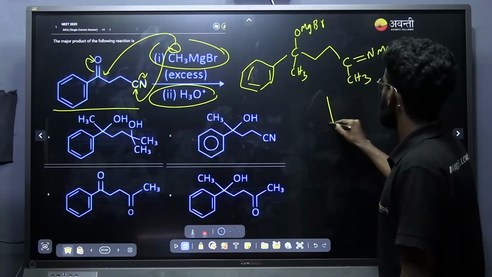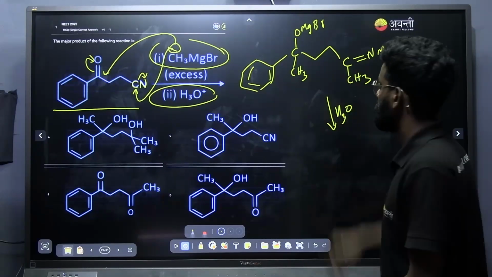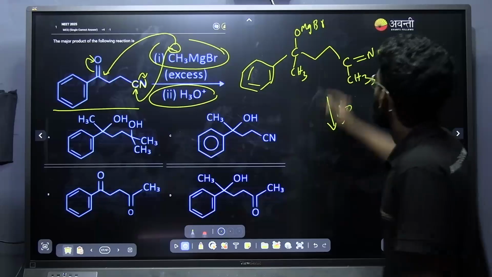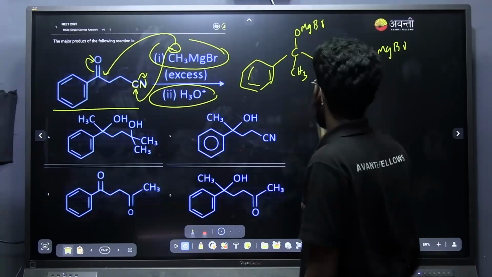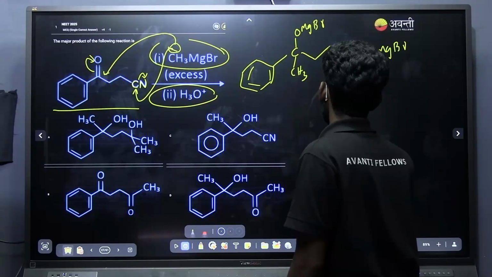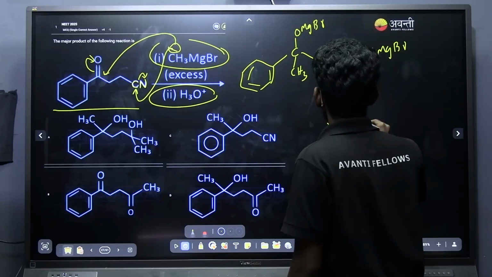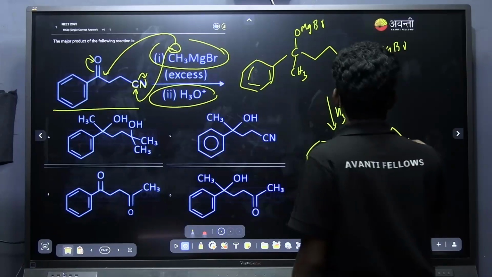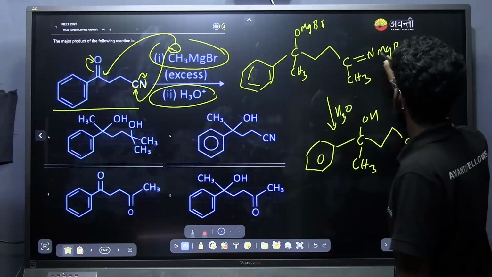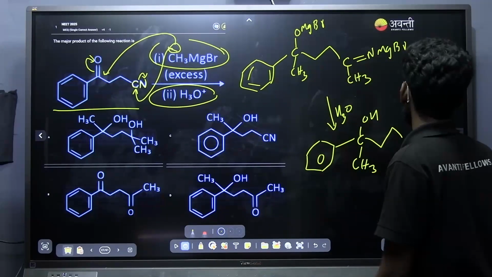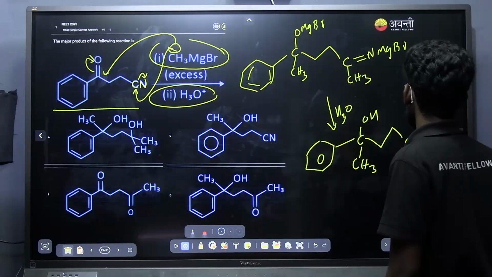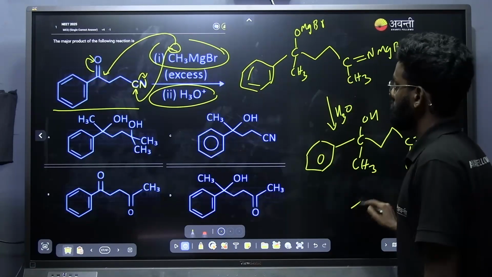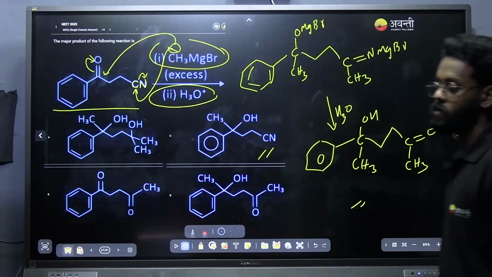Now on hydrolysis, we know what product forms here. This OMgBr will be converted to an OH group, OH, CH3, and this C double bond NMgBr will be completely converted to C double bond O, carbonyl group, CH3. So this is the final product. Just note it down.